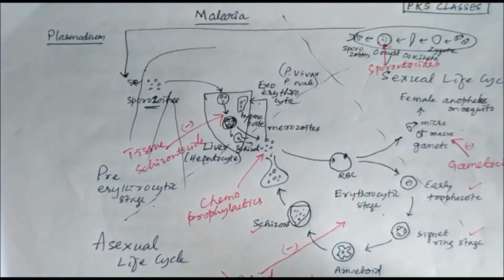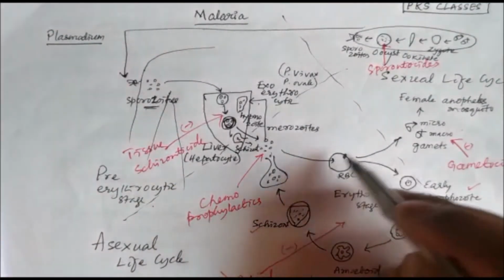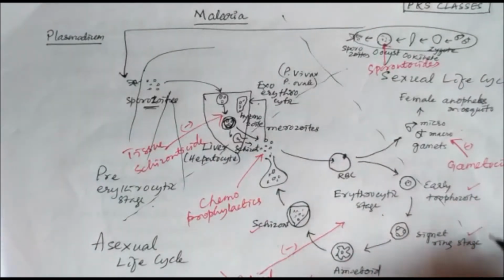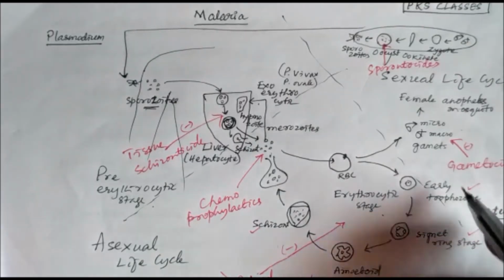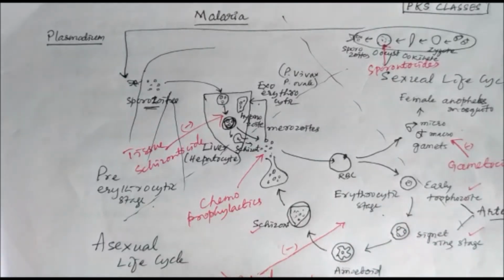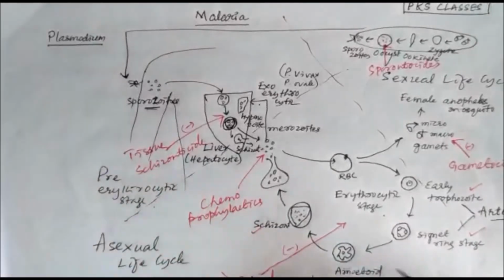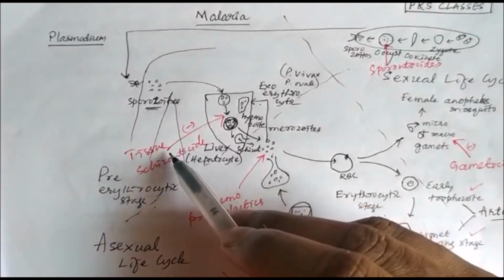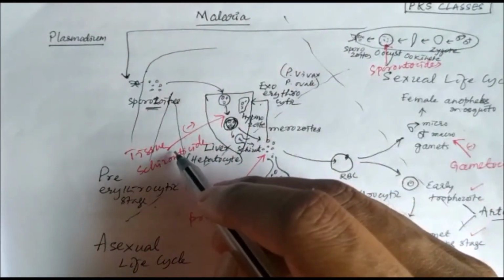So what we can do is give blood schizonticides, which act against the erythrocytic stage. Some of them act early, like artemisinin; they act against the early phases, the early trophozoite stage and signet ring stage. Other blood schizonticides act against the late trophozoite stage and schizont stage, like chloroquine, quinine, etc. And we can use tissue schizonticides, which can kill the hypnozoites, and drugs like primaquine can be used here.